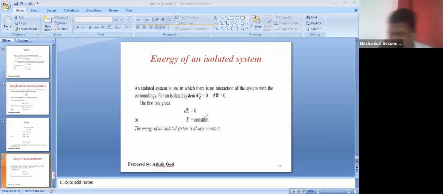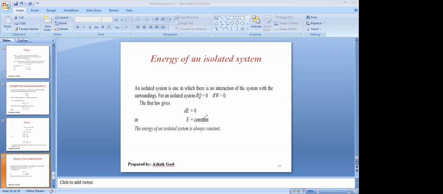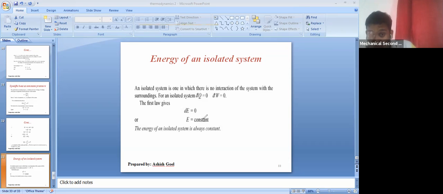Understood? Yes, sir. Okay, so dE is equal to 0, or we can say E is equal to constant. So what is the statement, or what is the output that we are getting from this particular topic? We are getting that the energy of an isolated system always remains constant, and it is also the definition of the isolated system.